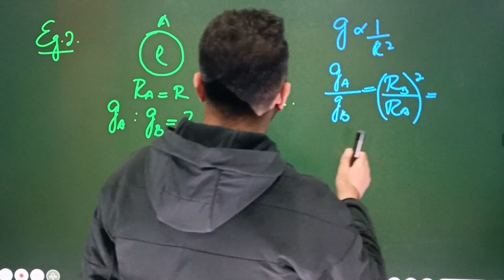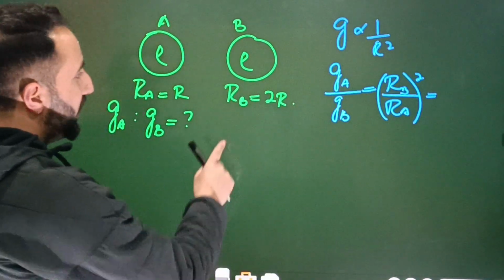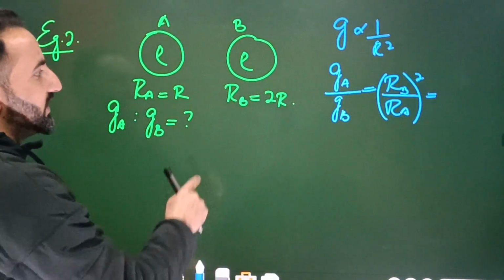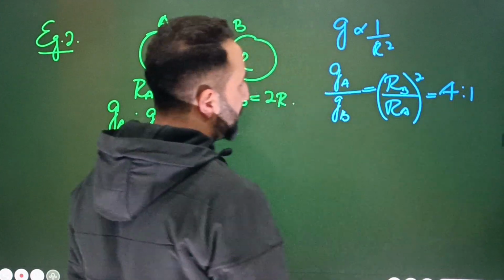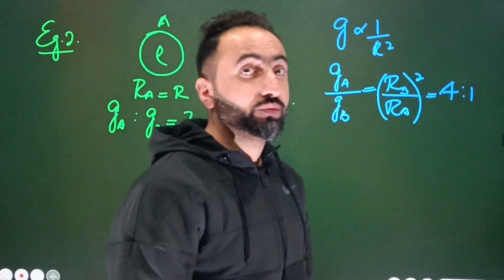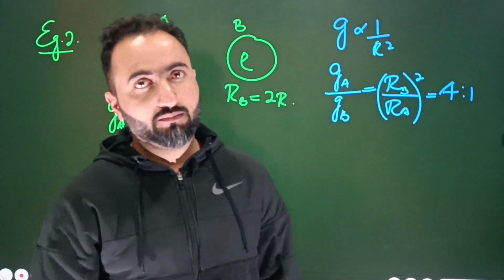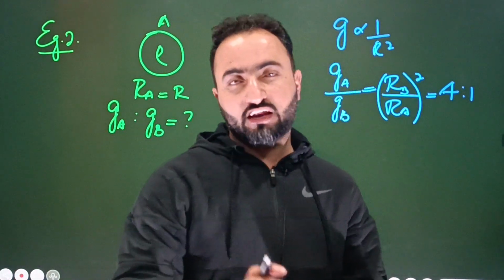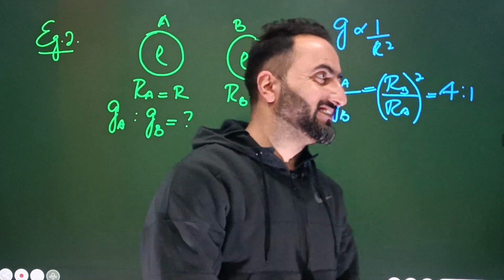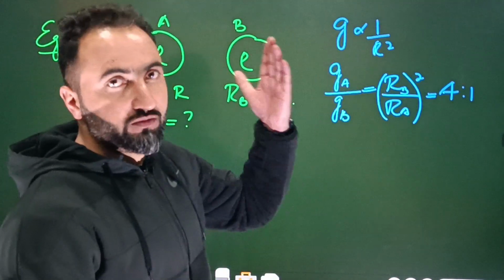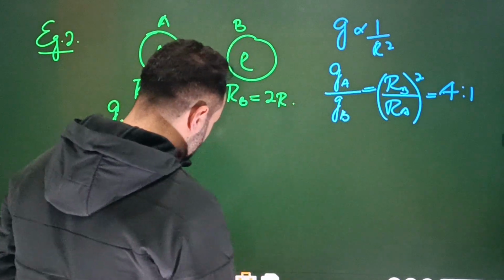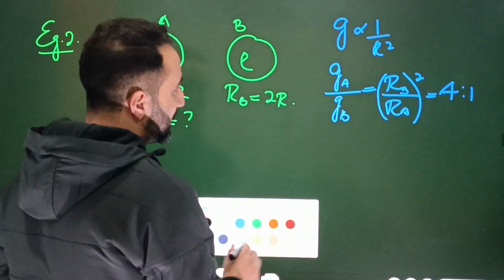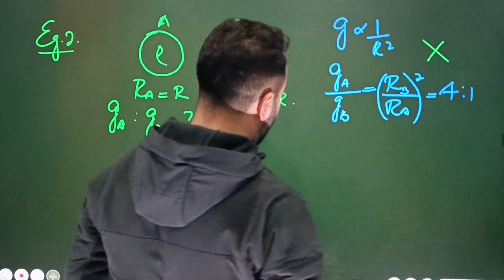Now what is the value of rB? That's equal to 2r. And rA is equal to r. r and r will cancel. 2 squared will be 4. So the answer will be equal to 4:1. What answer do you get? 4:1. Option A will be 4:1. And then you will take it, and hence the answer is incorrect. The reason is that this equation is true only when mass is constant. So this approach is a completely incorrect approach.